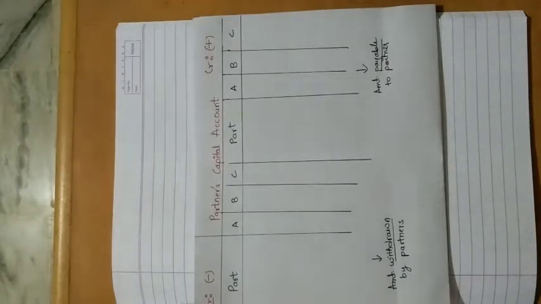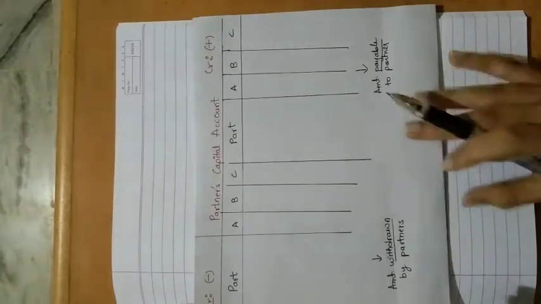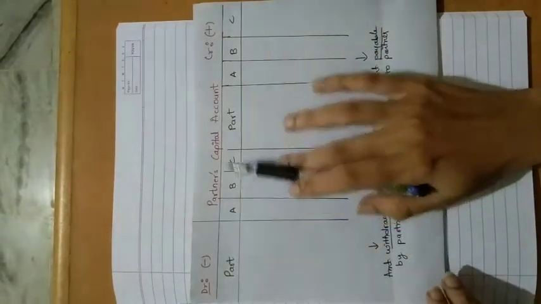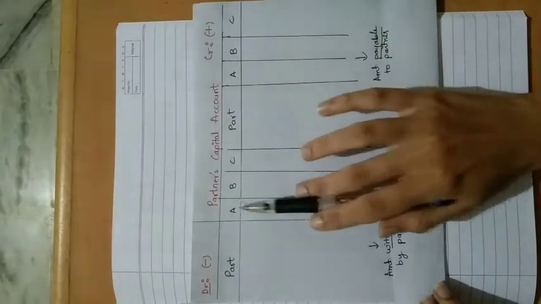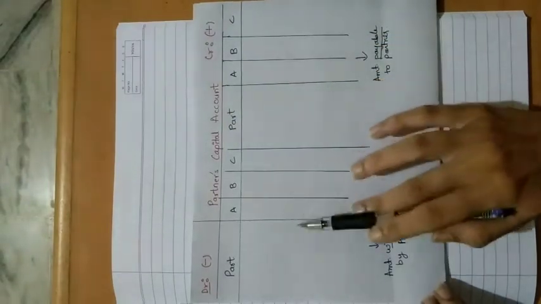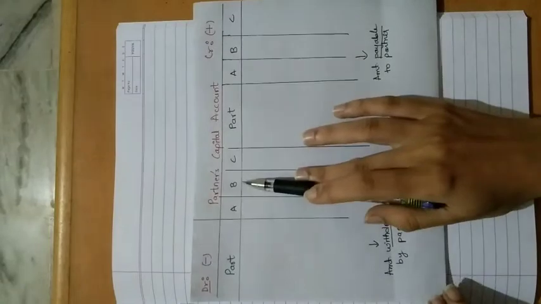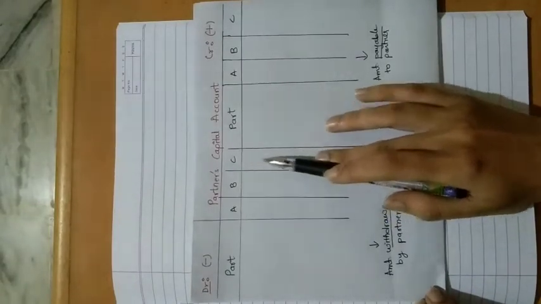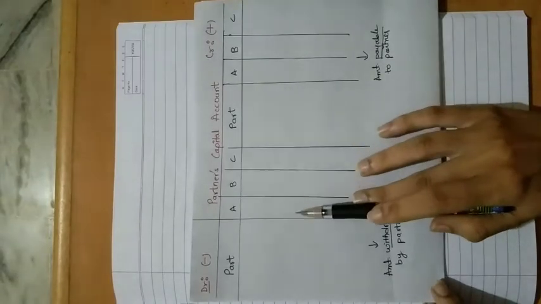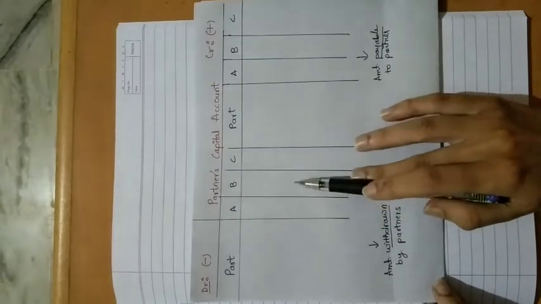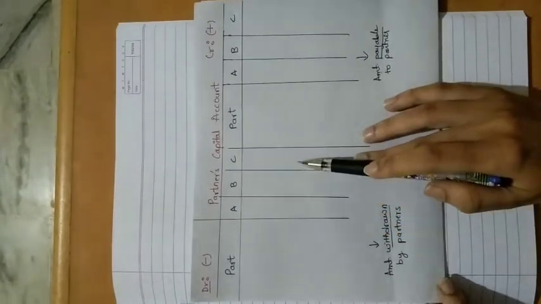So the basics of capital account I have already explained, but I'm just briefing you again. In the partners' capital account, we prepare separate columns for each partner. A and B are old partners, and another column has to be created for the new partner. So A, B, and C each have a separate column.